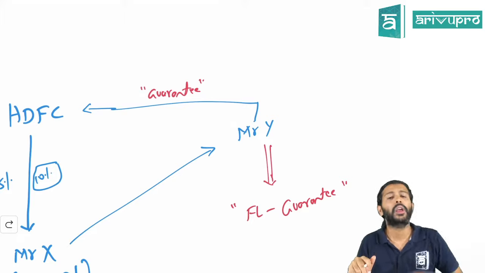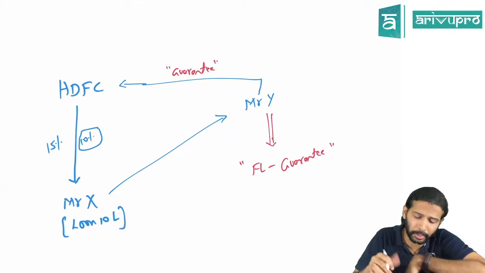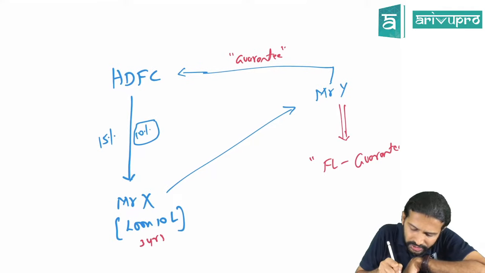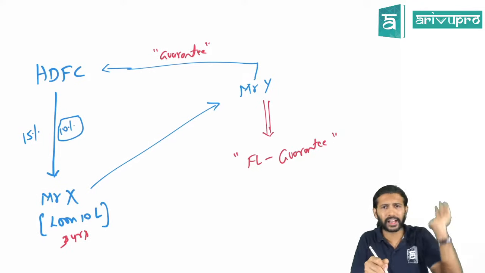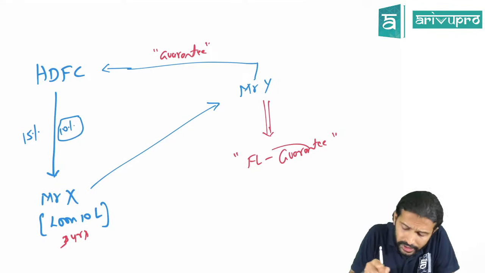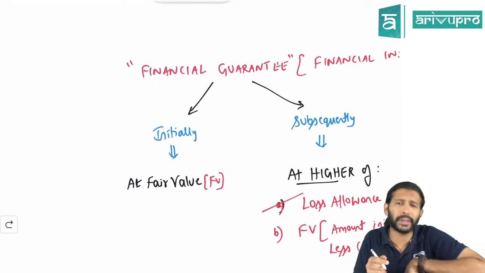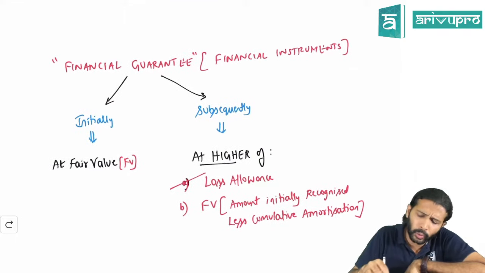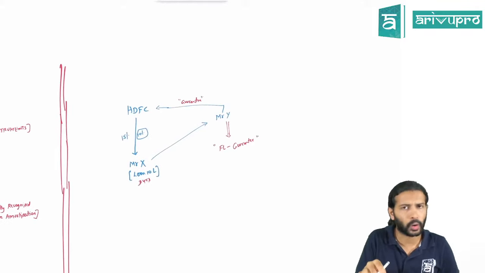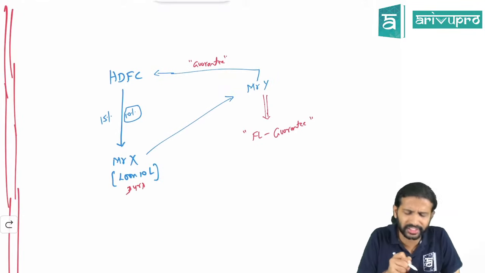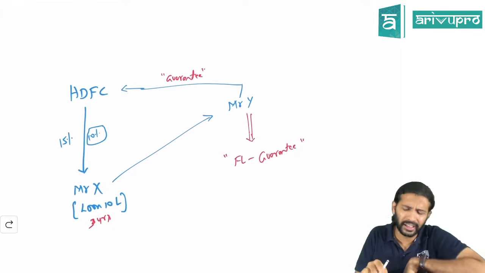Next is, at what value will it be initially recorded? Let's say the loan term is 3 years. Then initially, when you give the guarantee at year 0, meaning at the time of agreement, you will record the financial guarantee at what value? That is your initial measurement. And at each reporting period end, that is year 1, year 2, year 3, at what value should this financial guarantee be accounted? That's all we are about to study. We're not worried about Mr. X's books here.